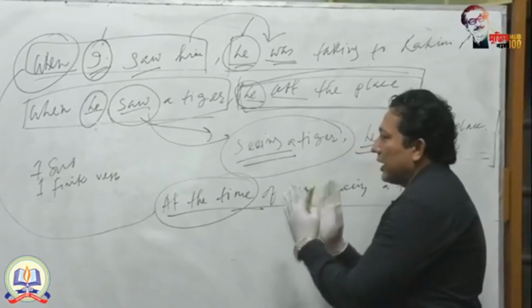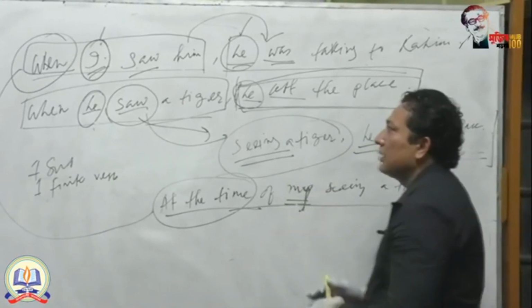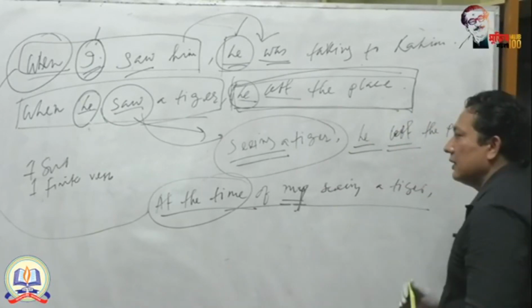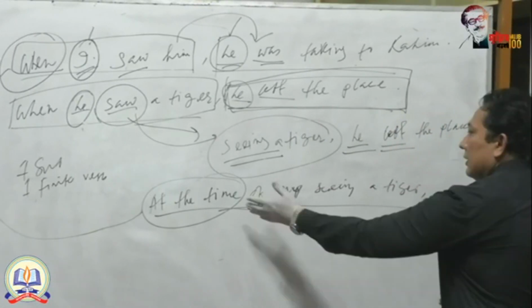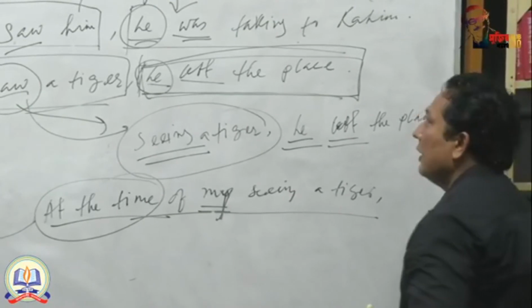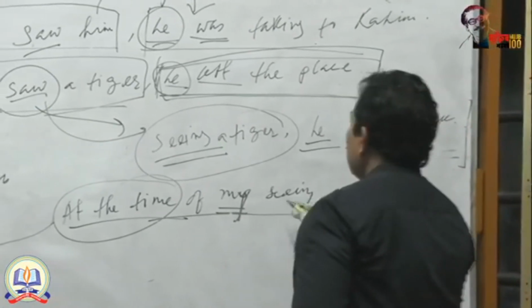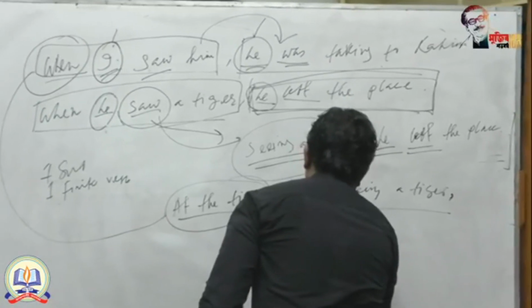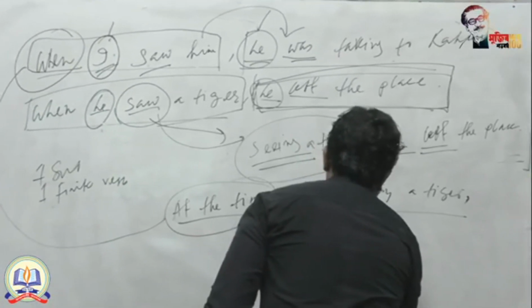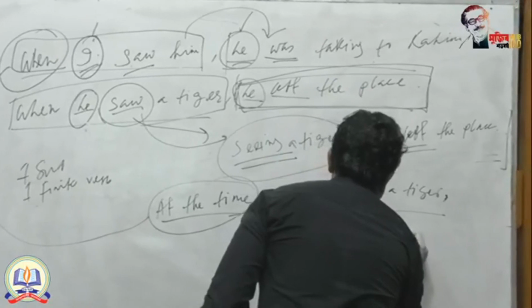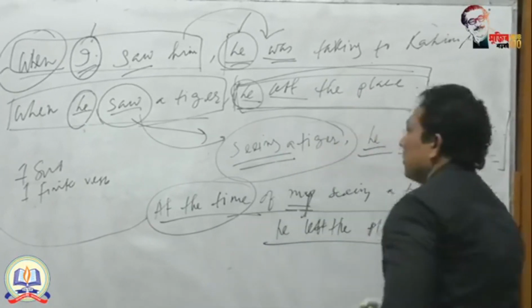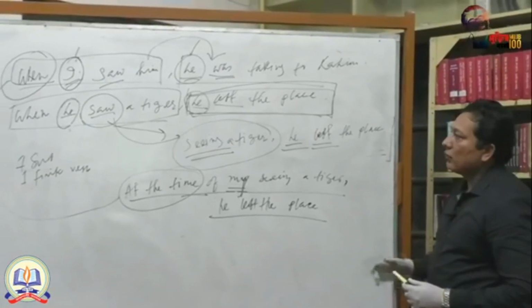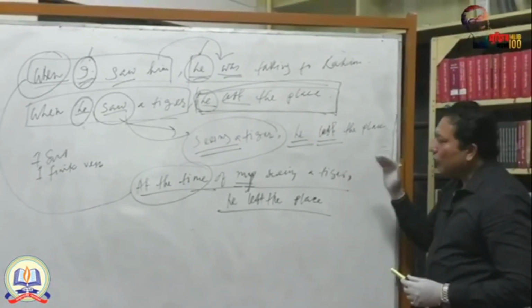At the time and when indicate the same thing. But when was a conjunction, at the time is a phrase. At the time of my seeing a tiger, this part is used as a phrase. And then the next, the principal clause: he left the place. In this way, you can make a simple sentence from a complex one.